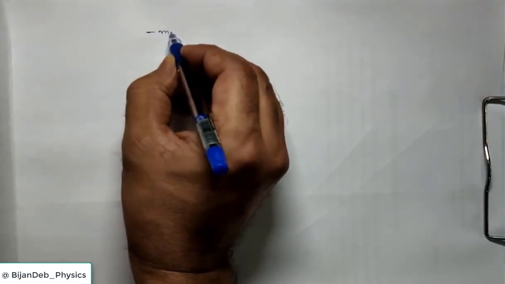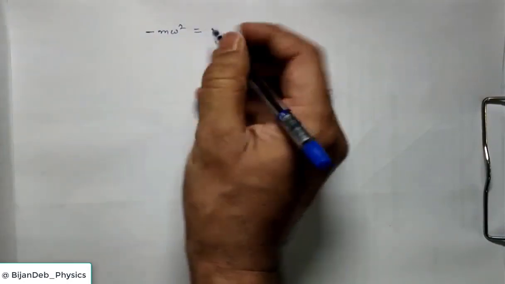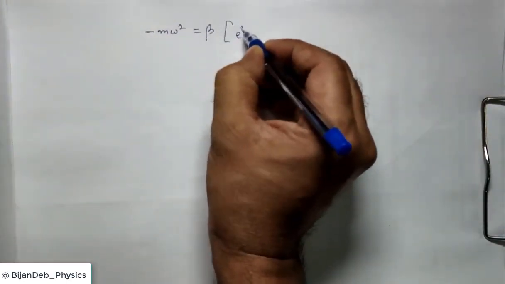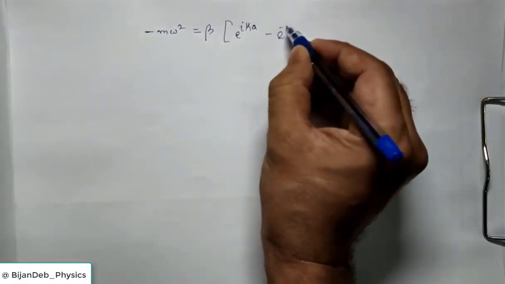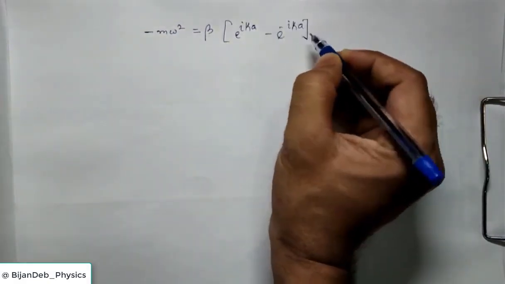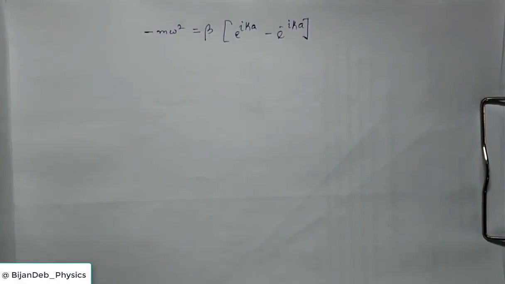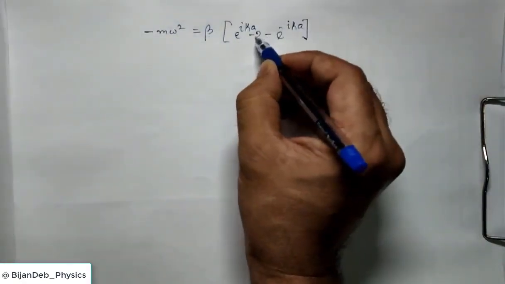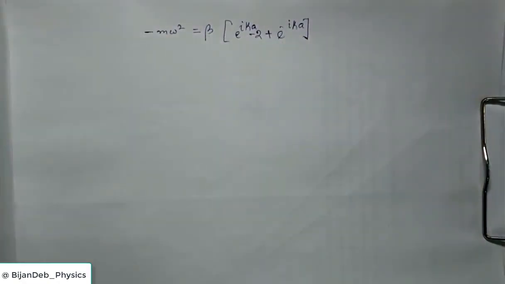So simply you substitute, you will find the solution as minus m omega square on the left side, equal to beta times e to the power i k a minus 2 plus e to the power minus i k a.